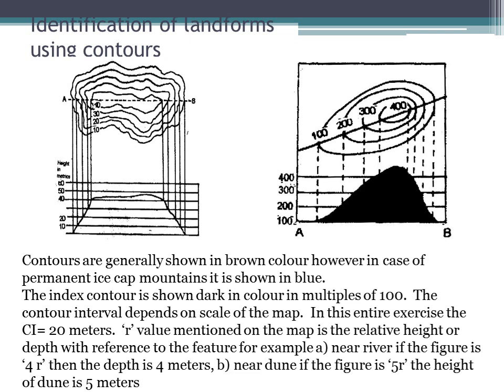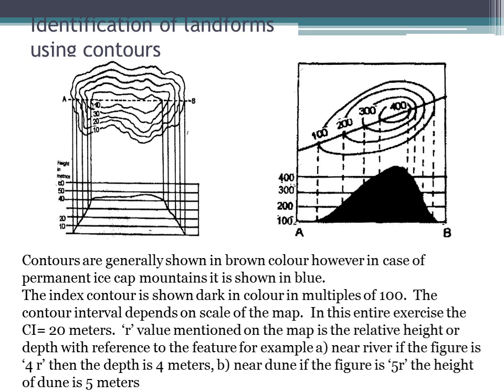Contours. I was discussing contours. Contours are generally drawn in brown color. However, in case of permanent ice-capped mountains, they are shown in blue. Another MCQ for you: they are drawn in brown in color. All the discussions we will see in the diagrams.